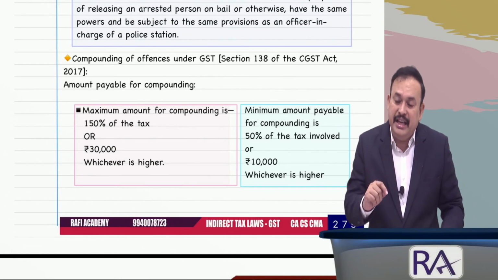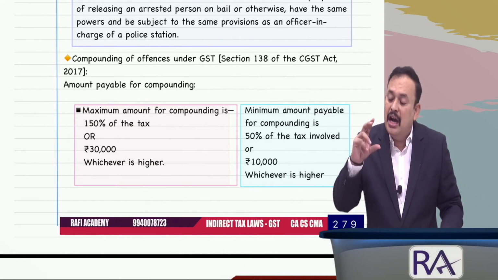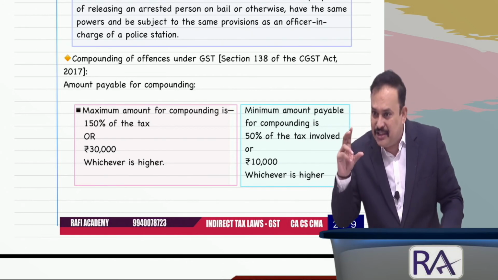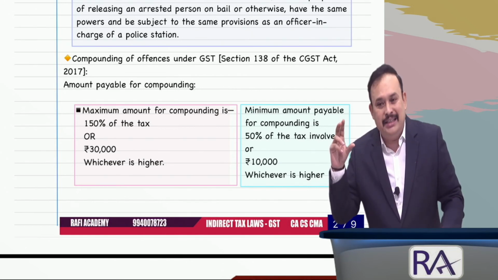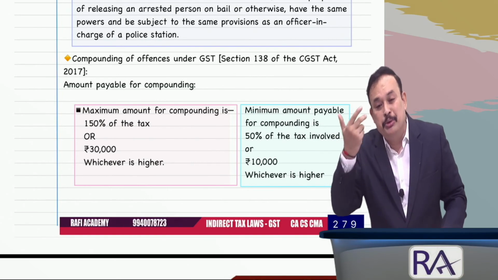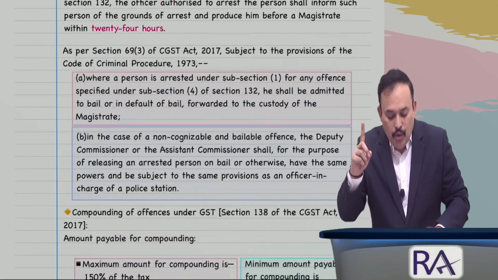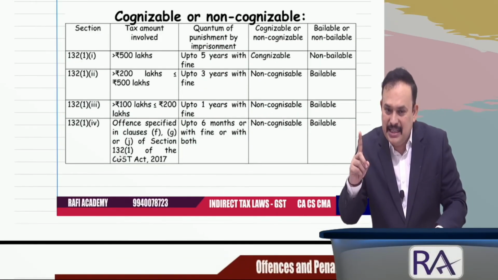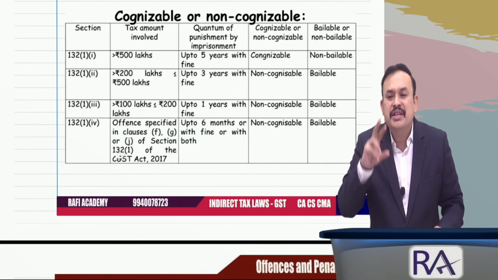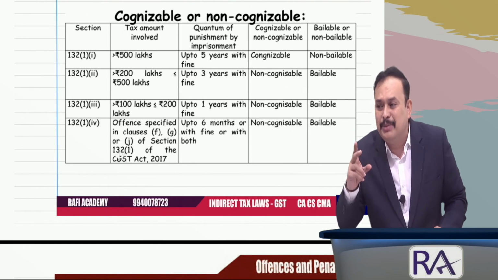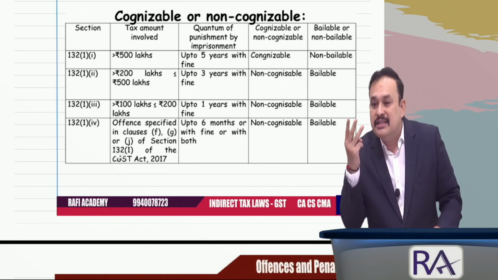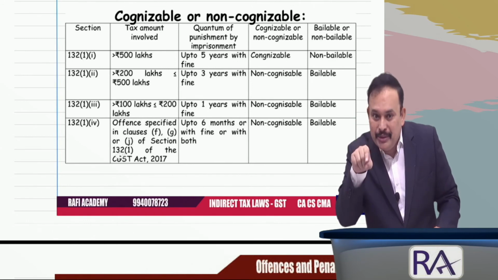In that case, I referred to 100 lakhs of tax evasion up to 200 lakhs. If the offence has been proved and the person is convicted, 1 year imprisonment. I have given the statement also here. Is that clear? Further, if it is more than 200 lakhs but less than or equal to 500 lakhs of tax evasion, in that case 3 years of imprisonment if the offence has been proved in the court of law.